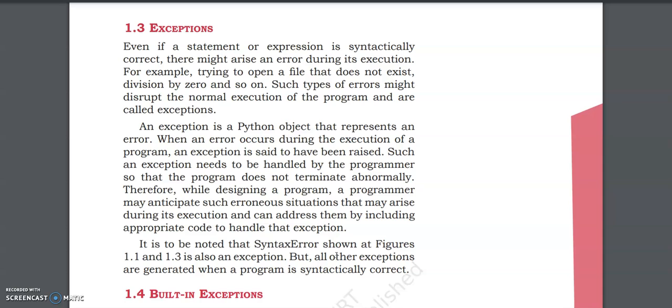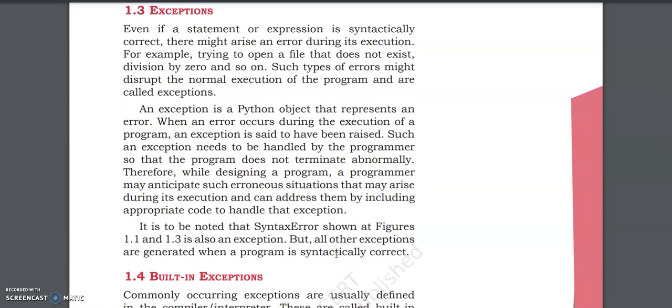Okay? It is to be noted that the syntax error shown in figures 1.1, 1.3 is also an exception. But all other exceptions are generated when a program is syntactically correct. So you should remember that it is possible that a syntax error is also an exception.